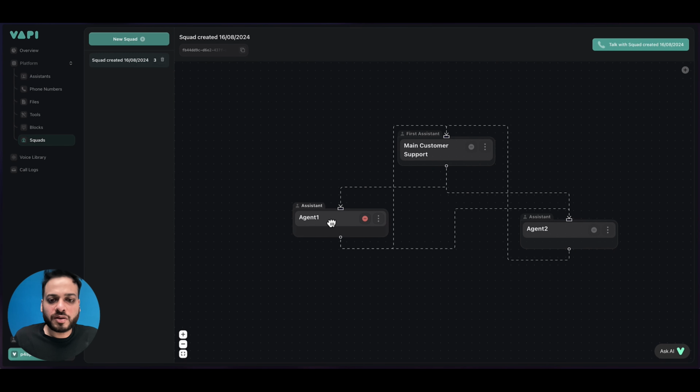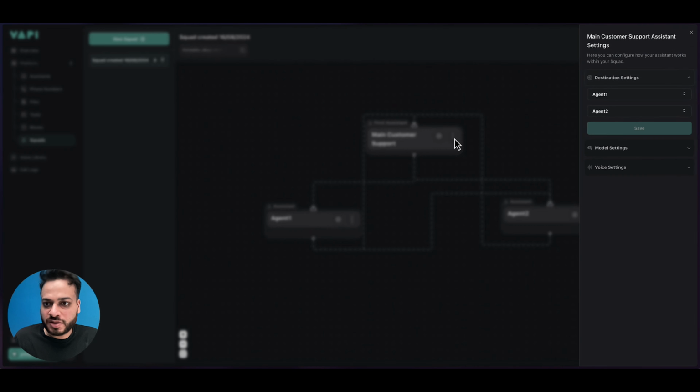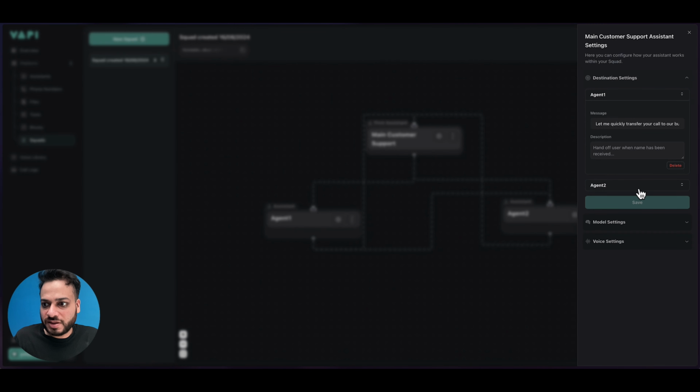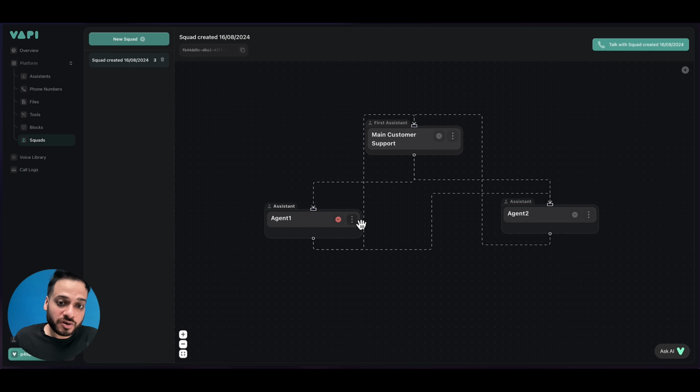And one thing I think I forgot to tell you is we have to do the same setting for every agent as well, like we did here. So we did these settings for our main customer support, but we did not do this for our agent 1 and agent 2. Let's quickly do that.